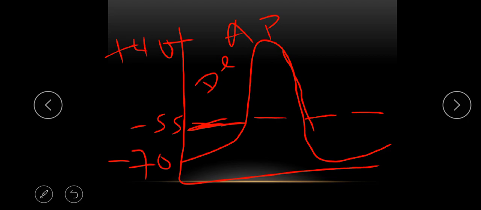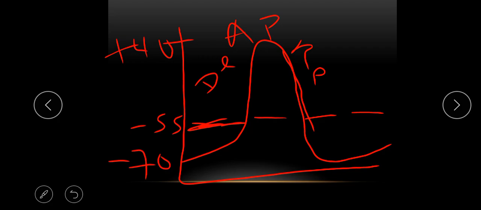And at that point, we talk about repolarization. Okay, so repolarization begins as some of this potassium ion is moving out of the cell. As the potassium ion moves out of the cell slowly, the cell becomes repolarized. So repolarization is the restoration of the original resting potential of the cell.